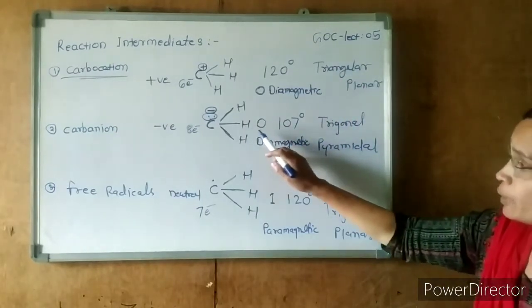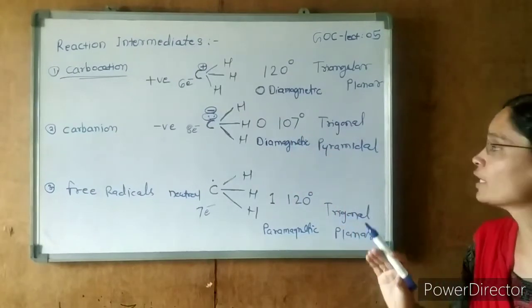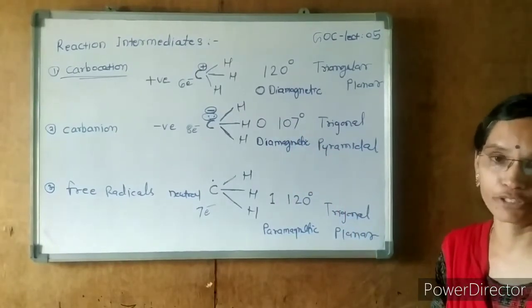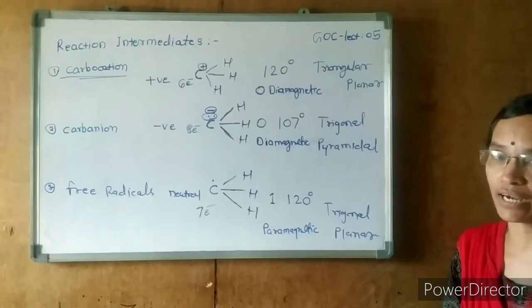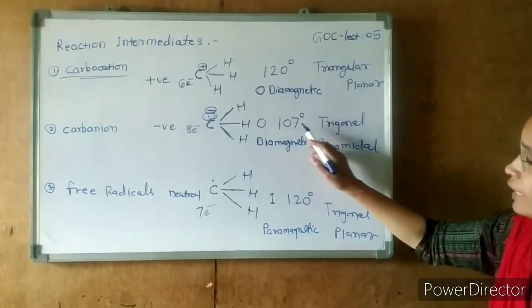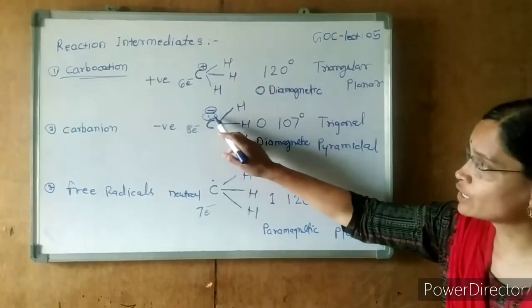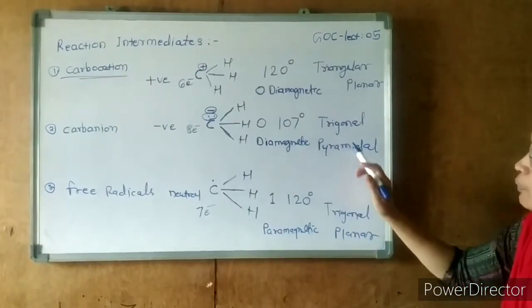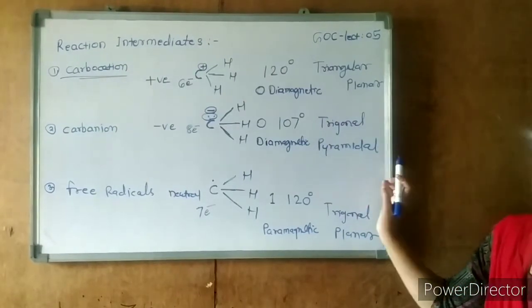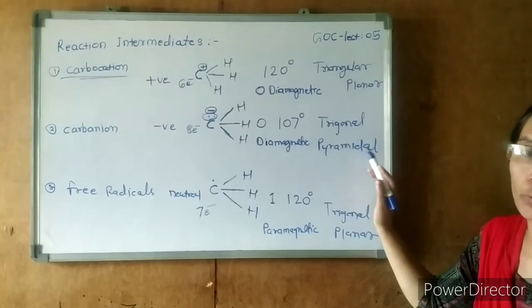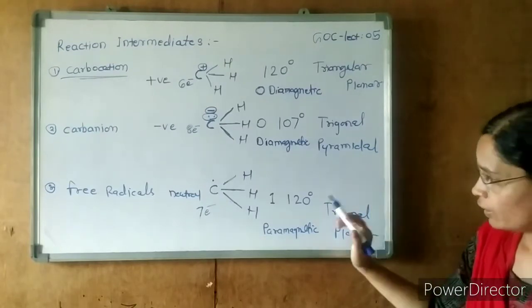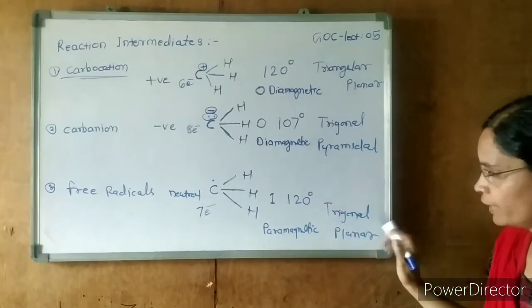And here the shape of the sp3 hybridization is tetrahedral actually. Geometry and shapes are different here. Here tetrahedral, but due to the presence of lone pair, the shape is trigonal pyramidal. And here the shape is trigonal planar again.